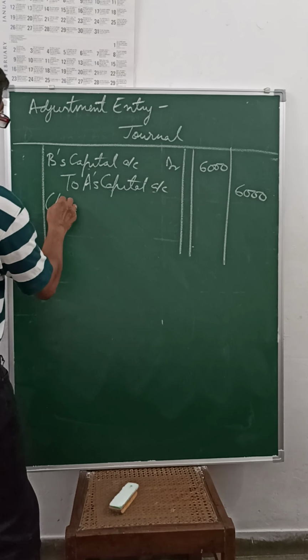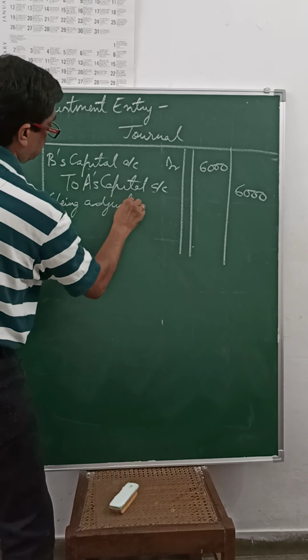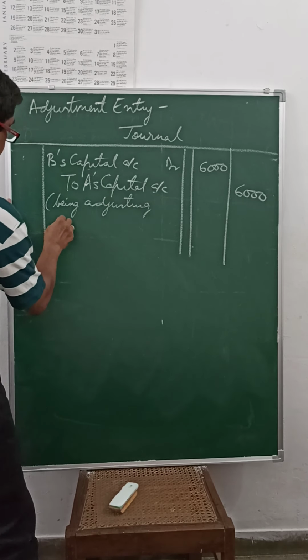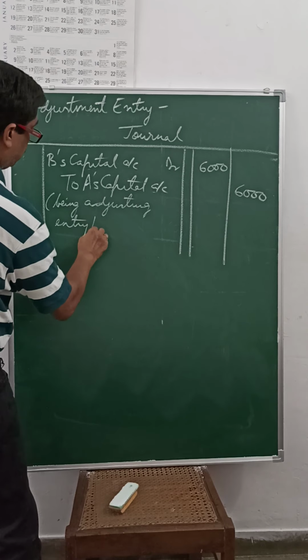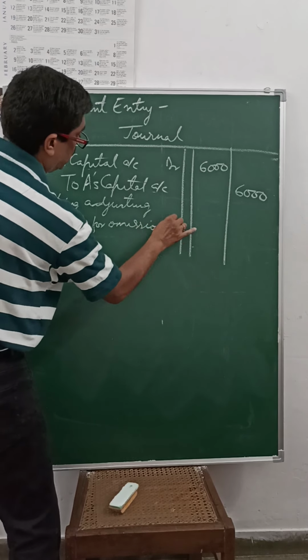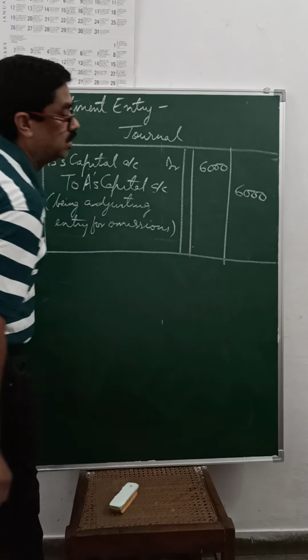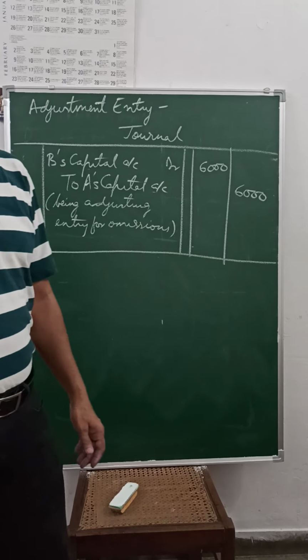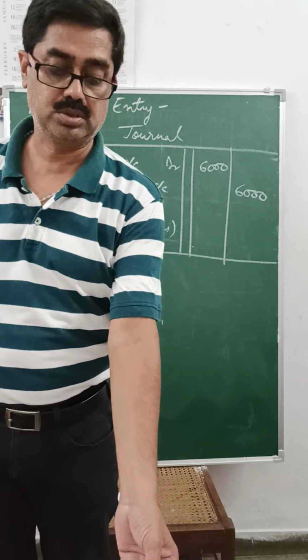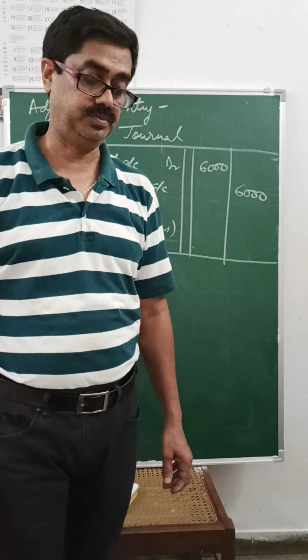Adjusting entry for omissions, items which were not recorded, and close is the entry thereafter. This is adjustment in closed accounts. You will practice the question, and if you have any problem, you are most welcome.